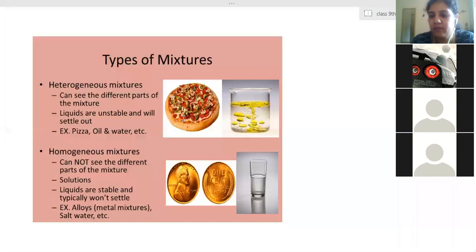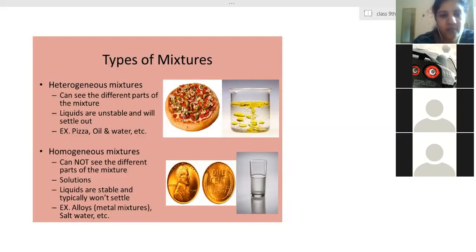Yes, Aditya? Ma'am, what if sugar is dissolved in a sugar solution, but after the saturation point the sugar cannot be dissolved? Is it a heterogeneous mixture then? After that, it will become heterogeneous, because there is no space left for it to get accumulated.